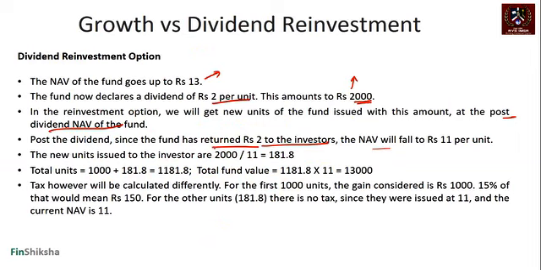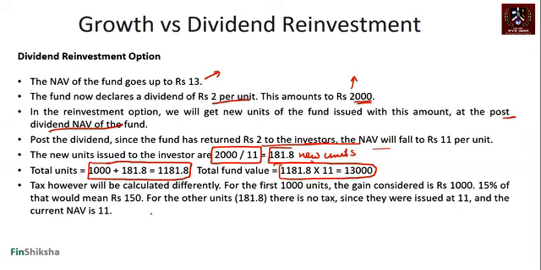So 2,000 rupees invested at 11 rupees of NAV will give you 181.8 new units. Total number of units would thus become 1,000, which was earlier there, plus 181.8. That gives you this, and the fund value remains the same as the earlier case, growth, because that's the underlying portfolio, right? Whether you give out 2,000 rupees or that 2,000 rupees stays inside the fund, that's not going to matter any which way.